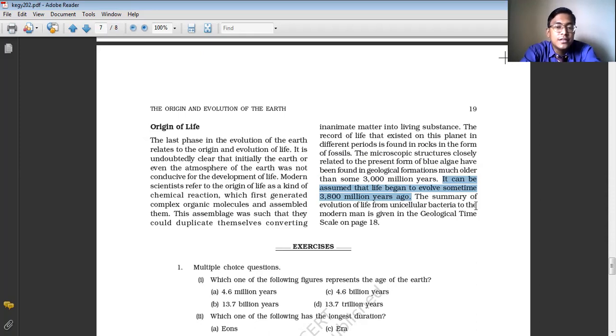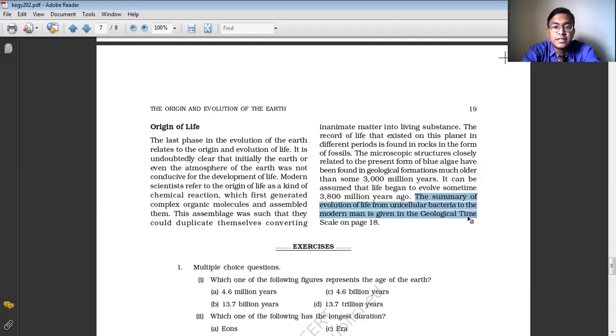So there is a very long history about the origin of life, which is best explained through science. The summary of the evolution of life from unicellular bacteria to the modern man is given in the geological time scale.